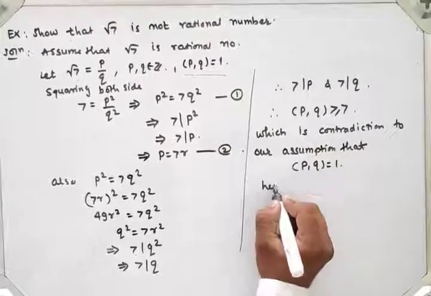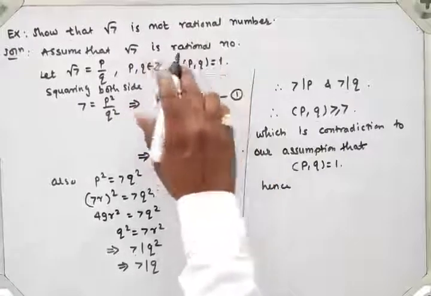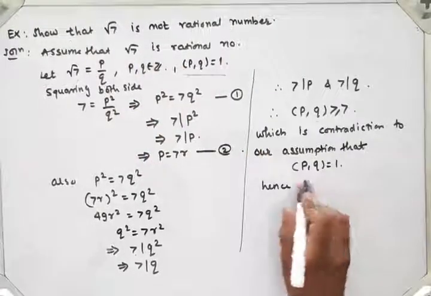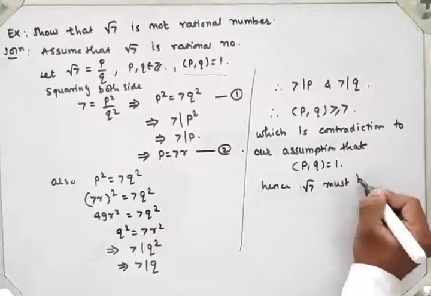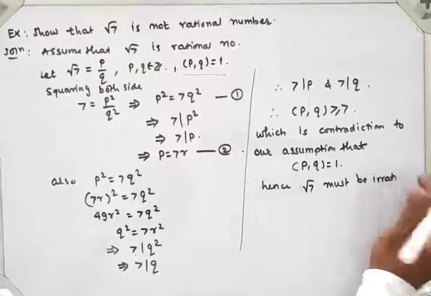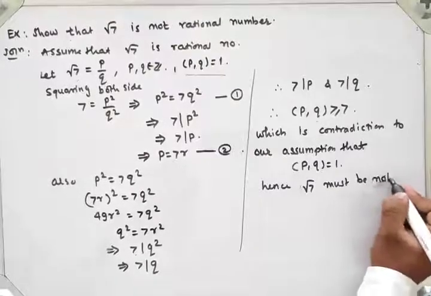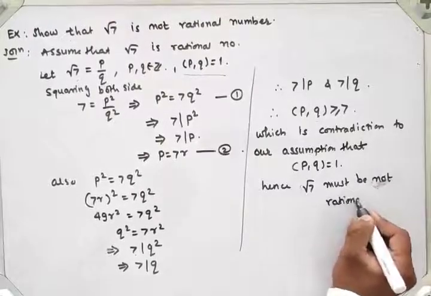Hence our assumption is wrong, which means square root 7 must be an irrational number, that is, not a rational number.